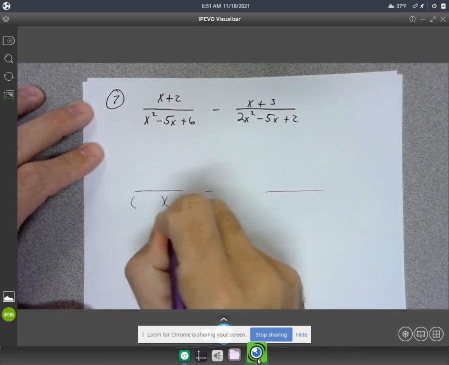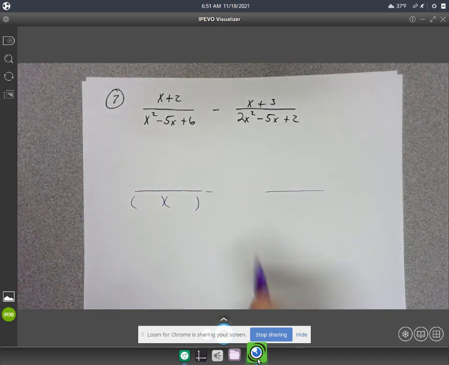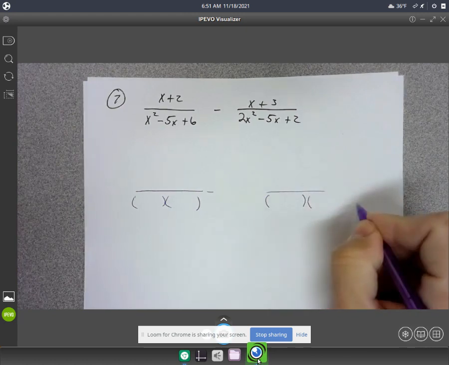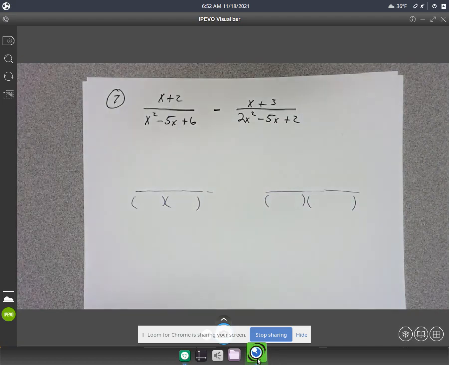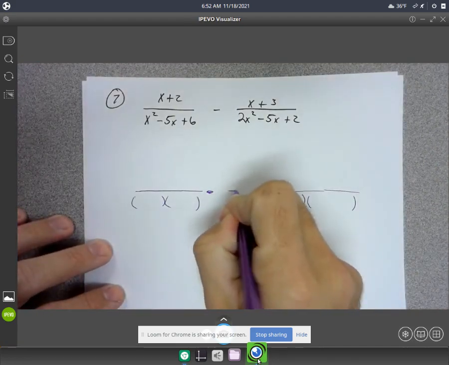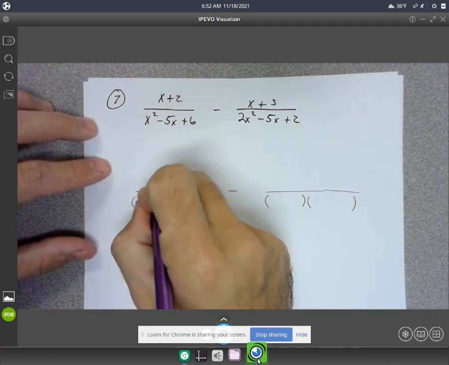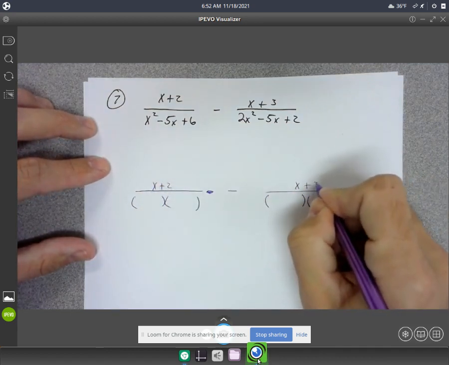All right, it's going to factor into 2 of those binomials, and also take a second and try to factor this one. Pause the video and try to factor those. All right, so I know I'm going to still have the x plus 2 and the x plus 3 in the bottom.